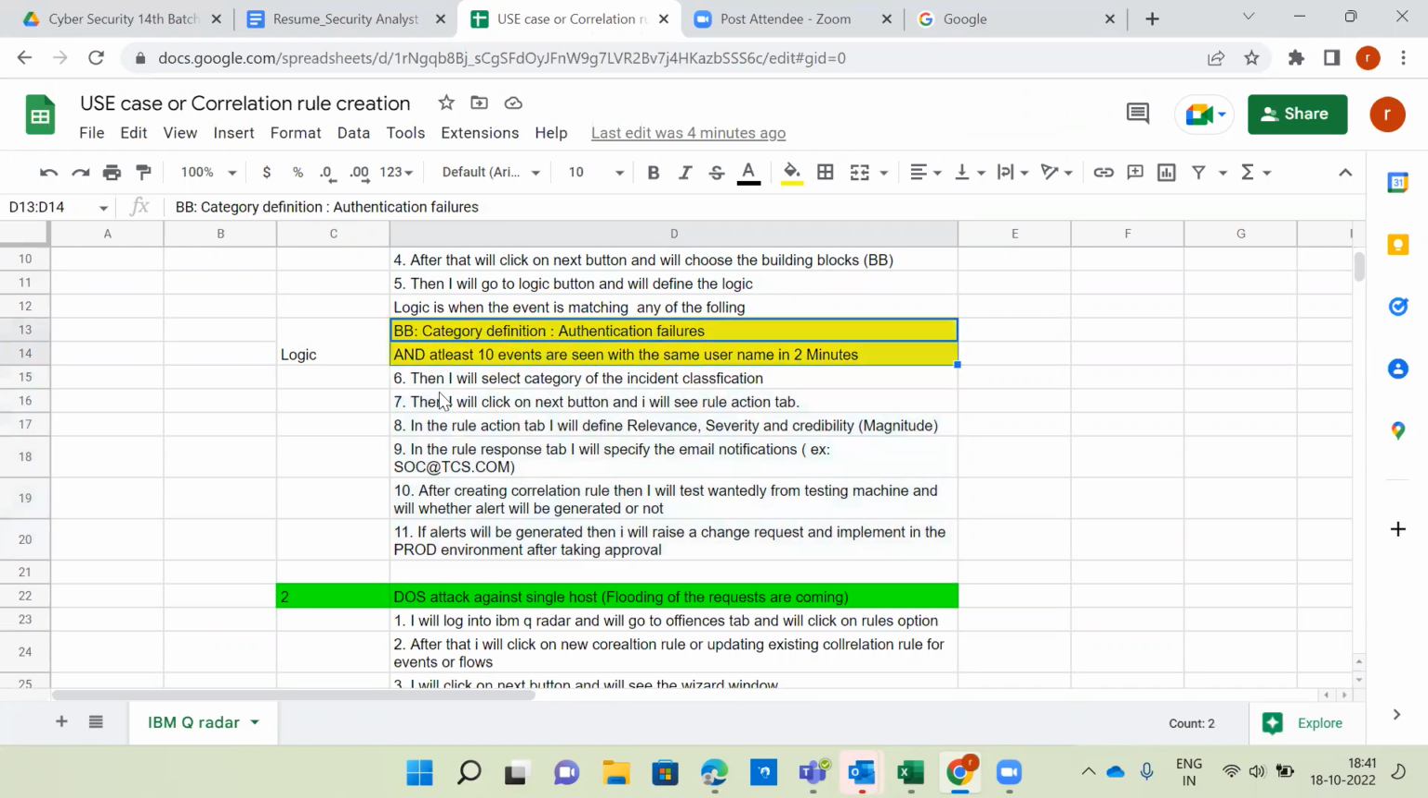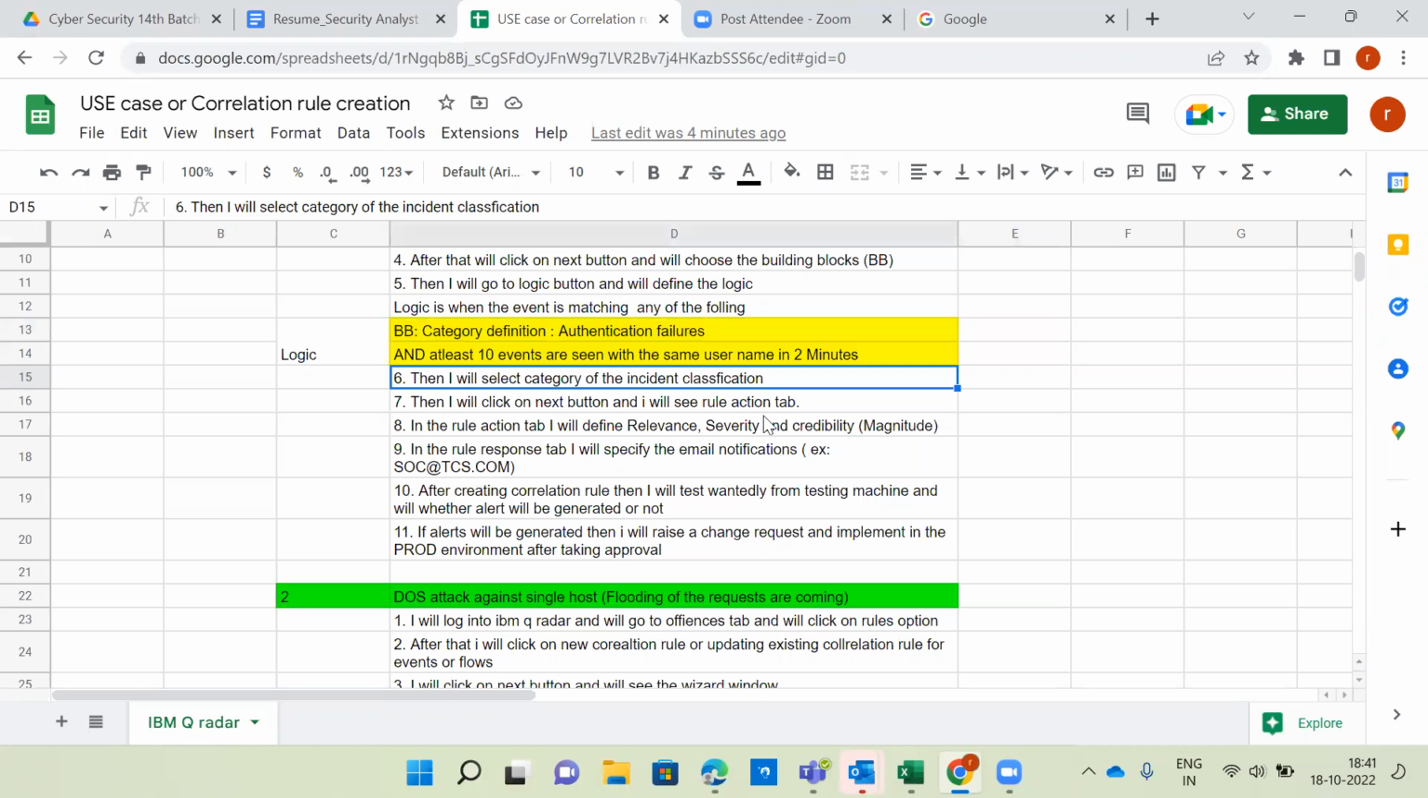After that, what will we do? Then I will select the category of the incident classification. After choosing the logic, I will choose the category of the incident classification. What category of incident classification do we have to choose in this scenario? Authentication category. Then I will click on the next button and I will see the rule action tab.